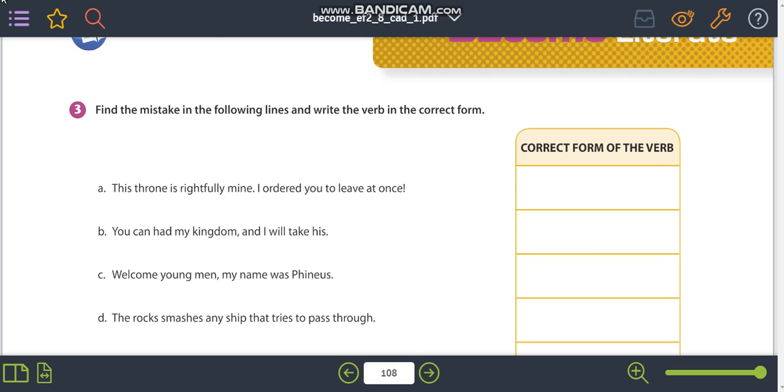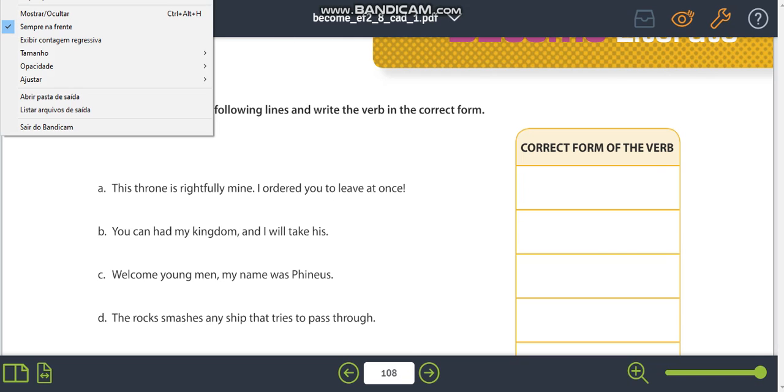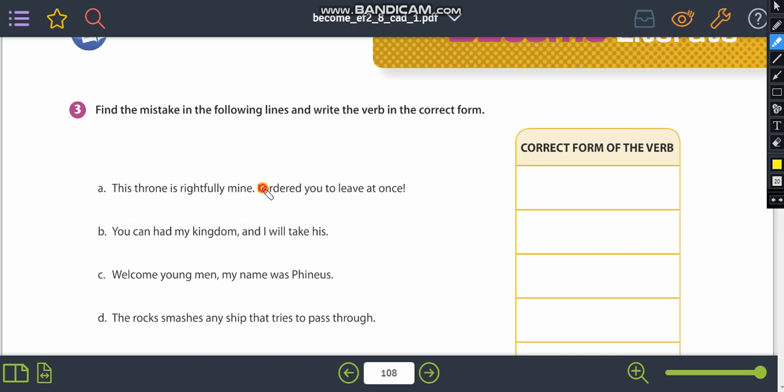So you're going to highlight the verb that is mistaken, and you're going to write the correct one here, okay? So you're going to write the correct one here like this, and that's it, just it, okay? In all the sentence there's a verb mistake, and you have to find it and correct it.